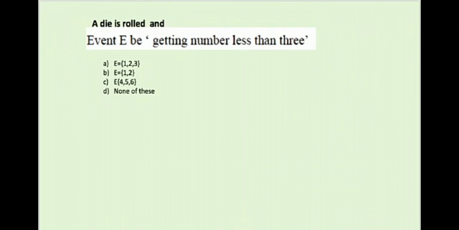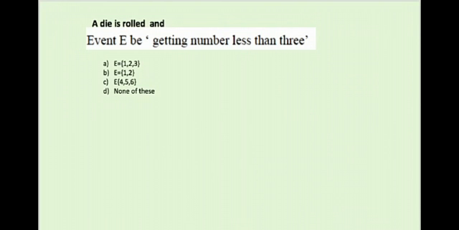We know that probability may come as multiple choice or in other question types. So here is a multiple choice question format. Event E is getting a number less than 3. Option A: E is 1, 2, 3.